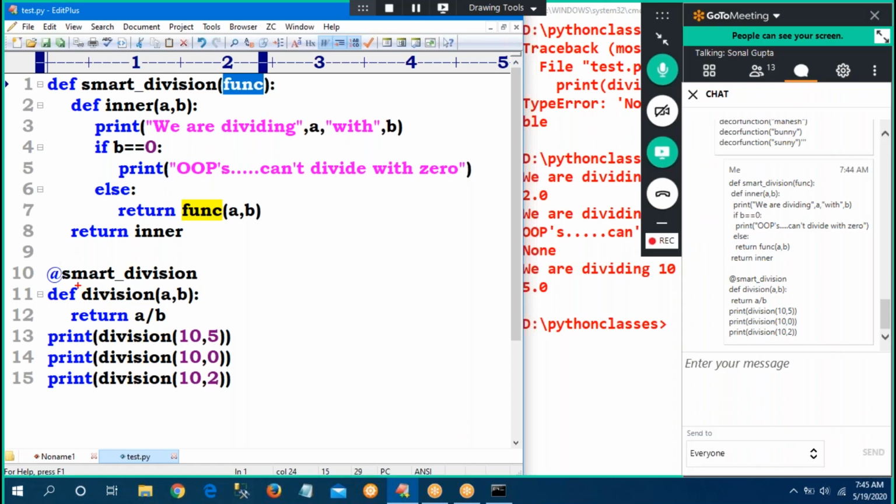Whenever I provide the link, this entire division statement, this is one function, and this function will be given to this function. So what does func hold? Func holds my function. The division function will be held by the func variable, with a comma b or whatever the values are, that entire function is held by func.